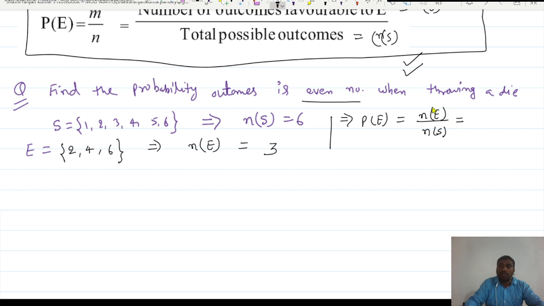So how many outcomes are in favor of E? That is 3, and the total is 6. So what is the probability? Probability is half in this case. So hopefully you get the concept of these examples, how we have to use this formula P.